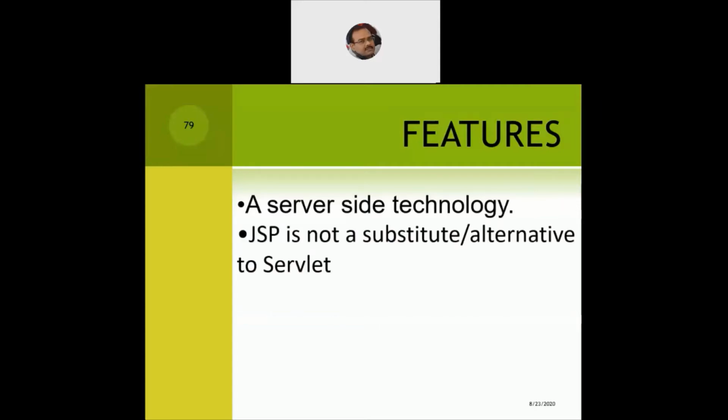So we always say JSP is not a substitute or an alternative to servlet because in itself it's a full-fledged technology. It offers very good features, but we do not use the word substitute or alternative to a servlet because JSP works along with the servlet. On the front end, JSP will be visible, and on the back end, the servlet will still continue to work on behalf of the JSP pages. So we never say they are a substitute or alternative to a servlet.